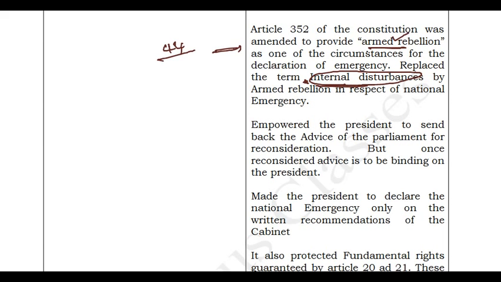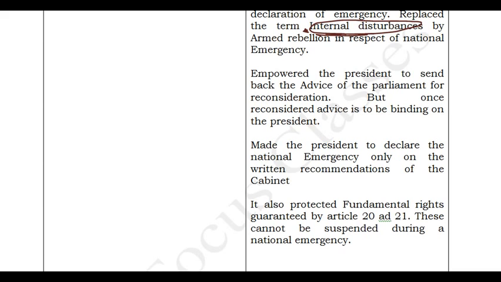Means because of internal disturbances, whenever there is armed rebellion within the country, only then can the country go for emergency. So this was one more amendment done under the 44th Amendment Act. And as we discussed earlier, the decision made by the cabinet was final, and the president was bound to accept the recommendation given by the cabinet.